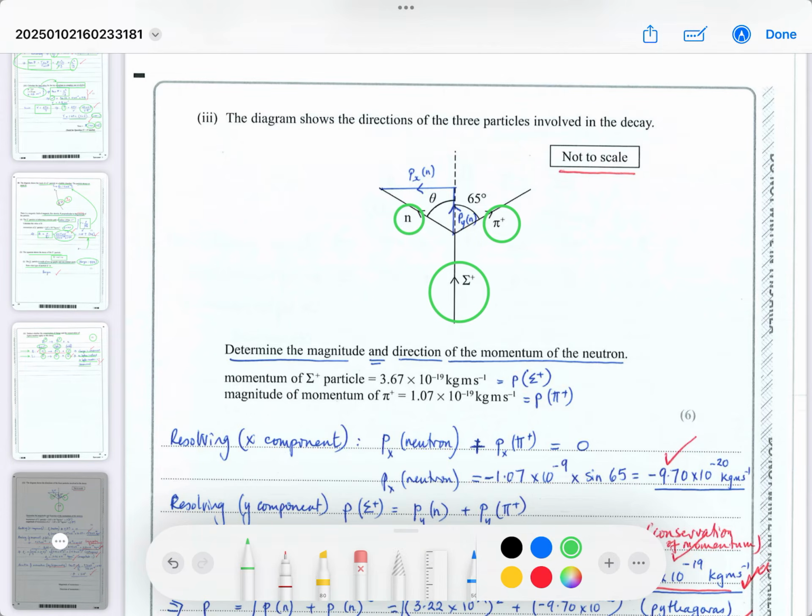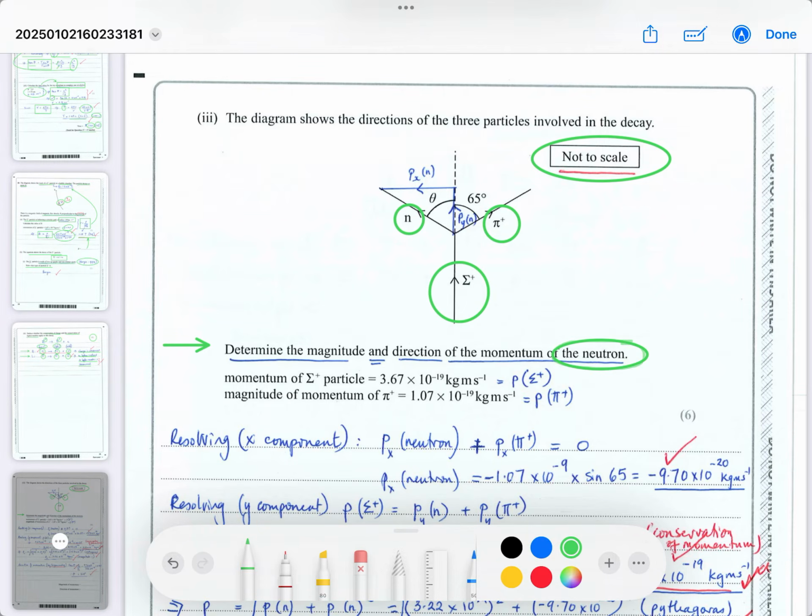They've given the angle for the pion to the vertical, and they've given the unknown angle of the neutron to the vertical, and they're stressing that this is not to scale, so you can't do any measurements on it, yeah? You've got to do calculations. They want you to determine the magnitude and direction of the momentum for the neutron.